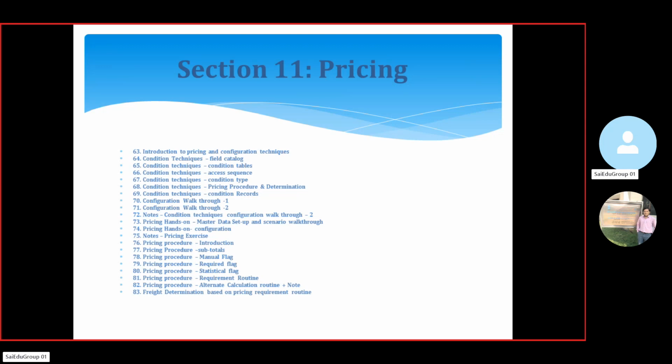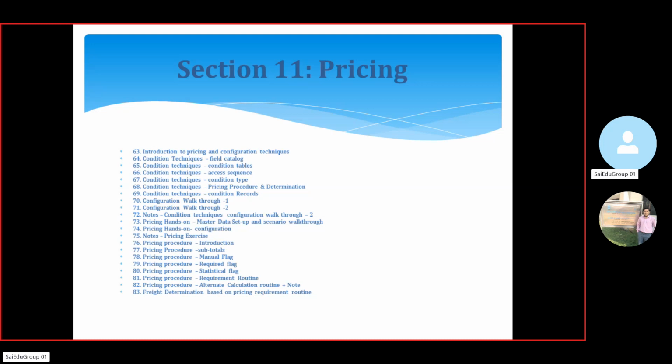Next we are going to discuss real-time scenarios like master data setup and some pricing hands-on and configurations. Next, the pricing procedure: what is the pricing procedure, and how we are going to do subtotals, manual flags, required flags, statistical flags, requirement routines, and alternative calculations with routines.